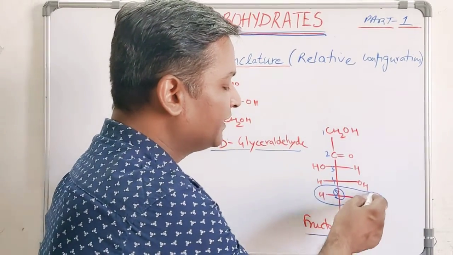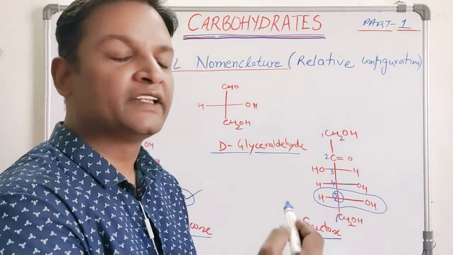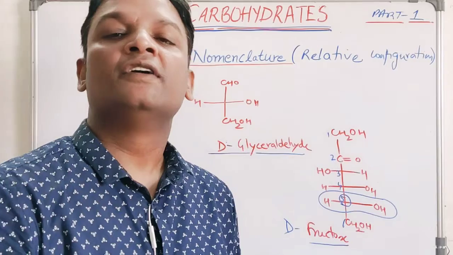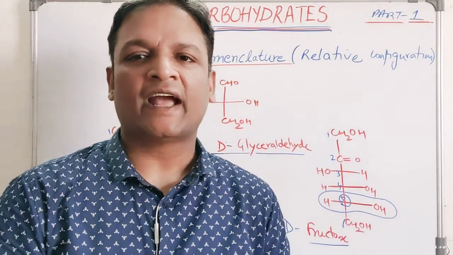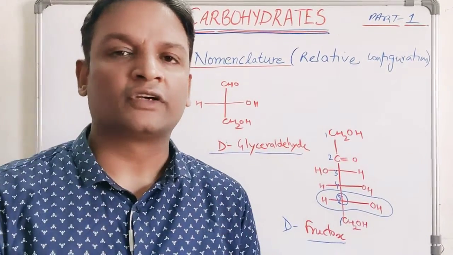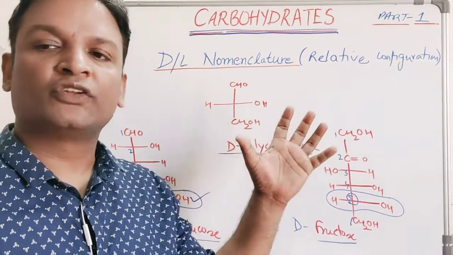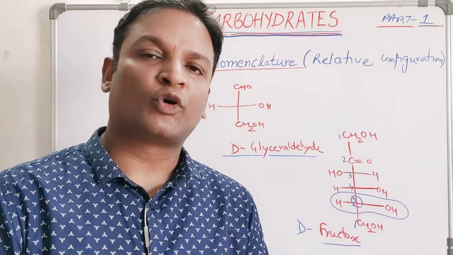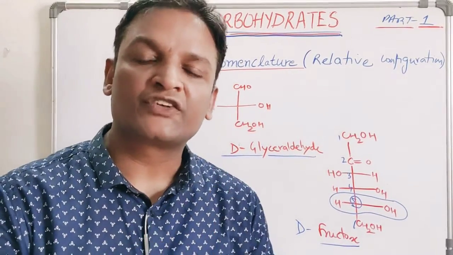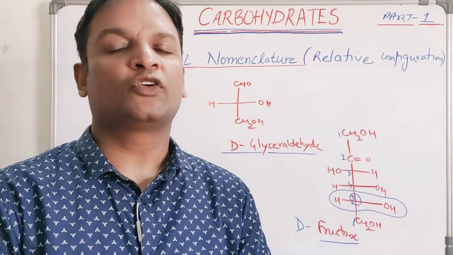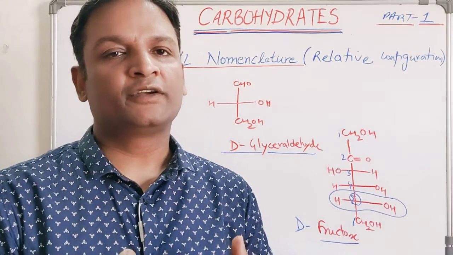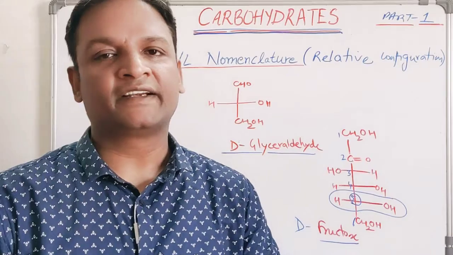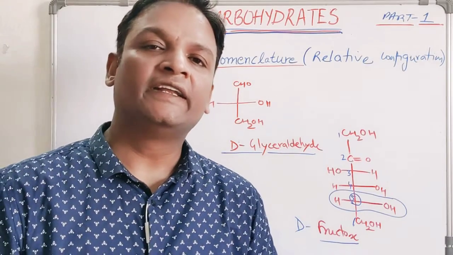OH is on the right hand side, so this is D-fructose. Similarly, you can take any monosaccharide and draw its Fischer structure, the Fischer configuration, see which side the OH is on in the last or highest order chiral center, and assign the D and L nomenclature accordingly.